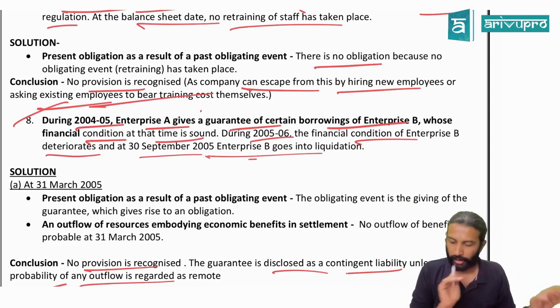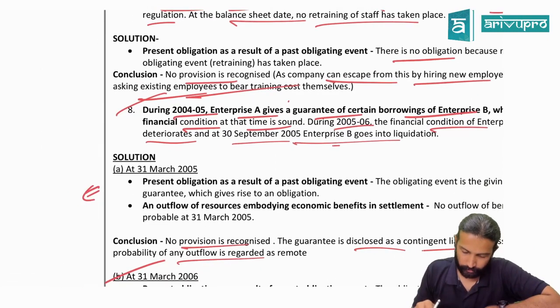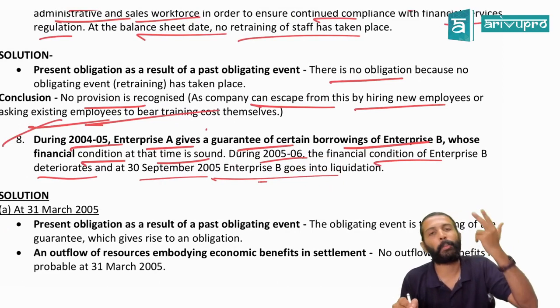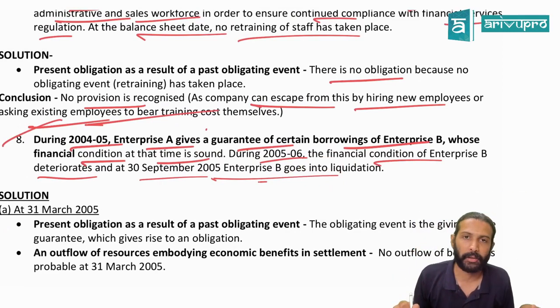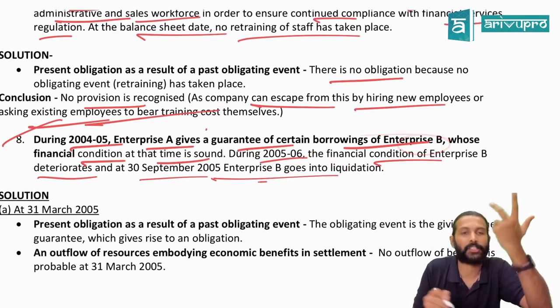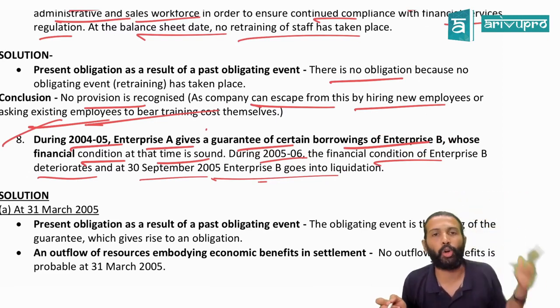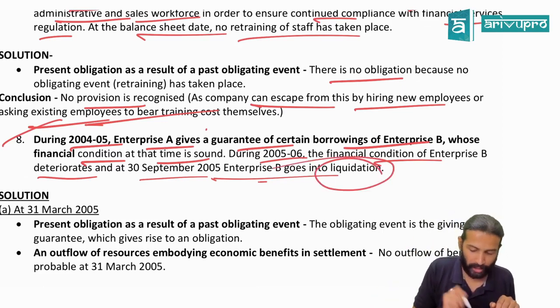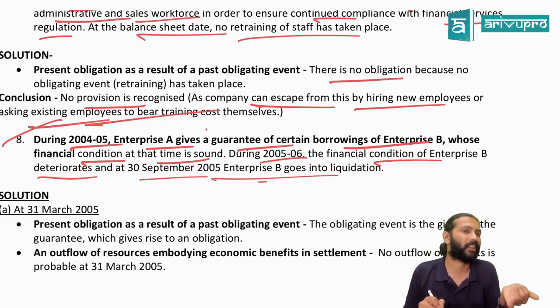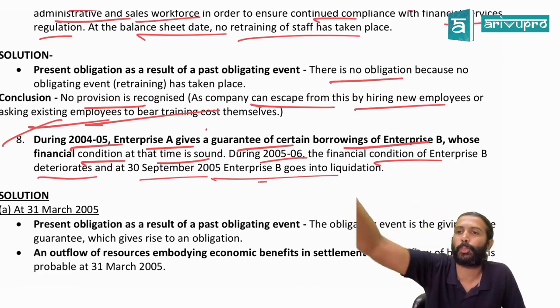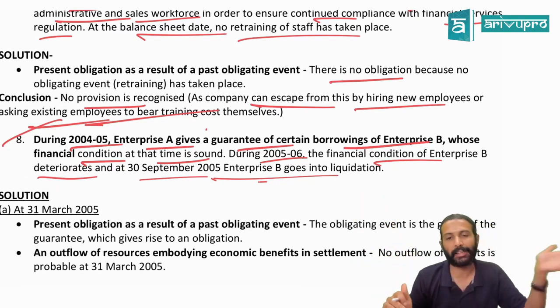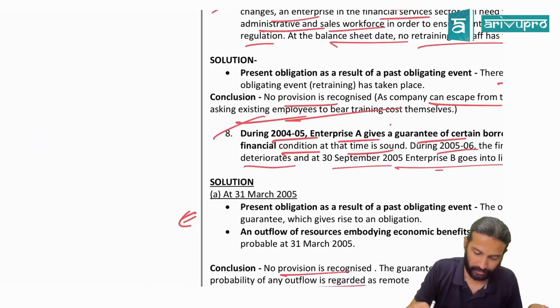Yes, sir. Can I go and answer that now? Somebody is saying we didn't get the question. His question was, why should we book a provision? Why don't we disclose it as a contingent liability? Because he has gone into liquidation, but if B Limited has enough assets, then we may not be required to pay that loan. But why did he go into liquidation? Because his financial position has deteriorated. Then it looks like he may not have enough assets to pay off that liability. So we may have to incur the liability because we gave the guarantee. Hence, I am writing the answer from the provision side. That's what my point was.